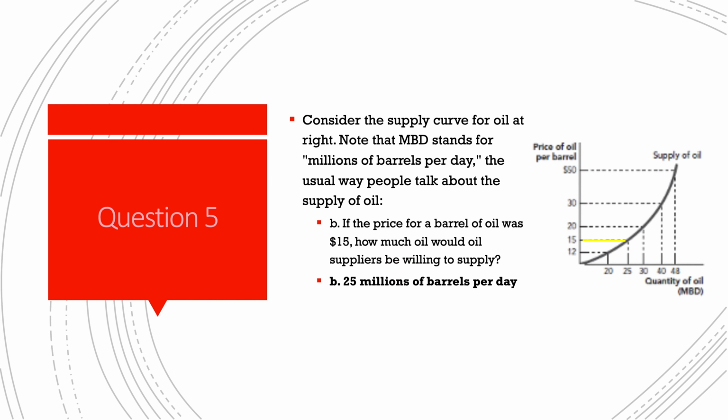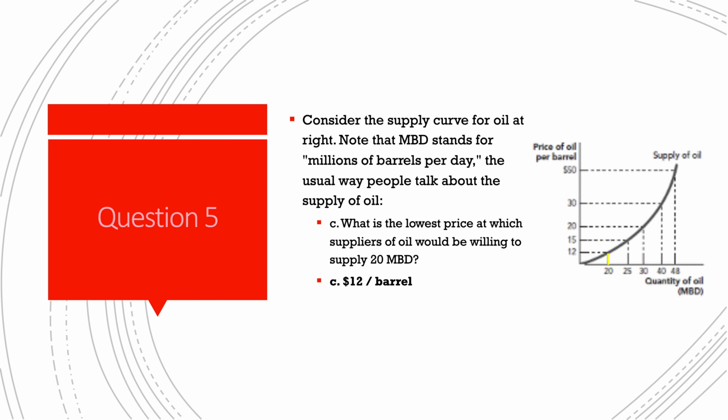For part B, we're looking for the quantity of oil the suppliers would be willing to supply at $15. To get that number, we go to 15 on the price axis, the y-axis here, and move horizontally to the line, and see that the corresponding quantity is 25 million barrels per day. And for part C, we have a similar problem, but here we go to 20 million barrels per day and go vertically to the line to find $12 is the corresponding price.